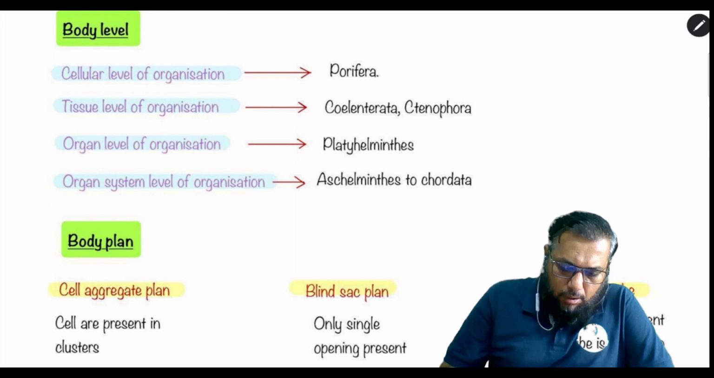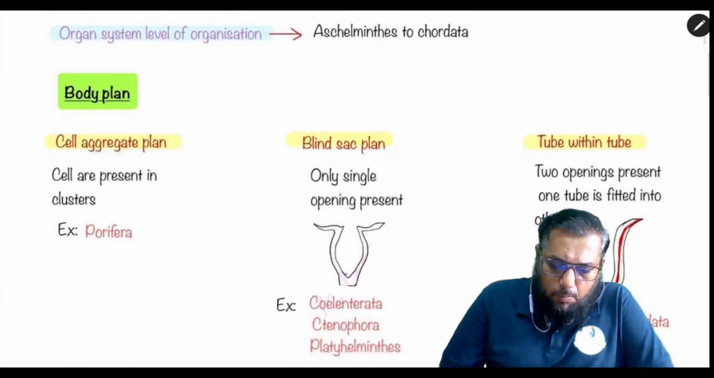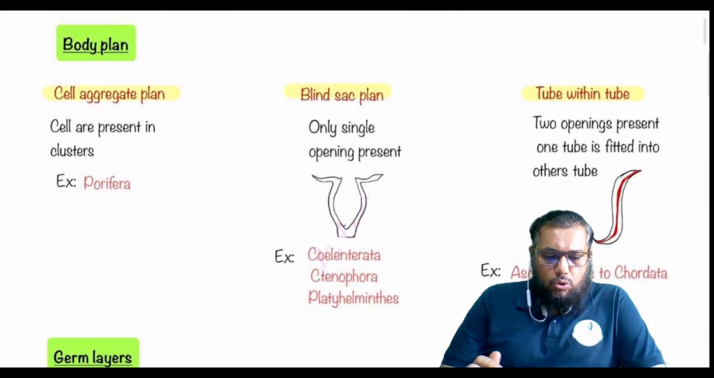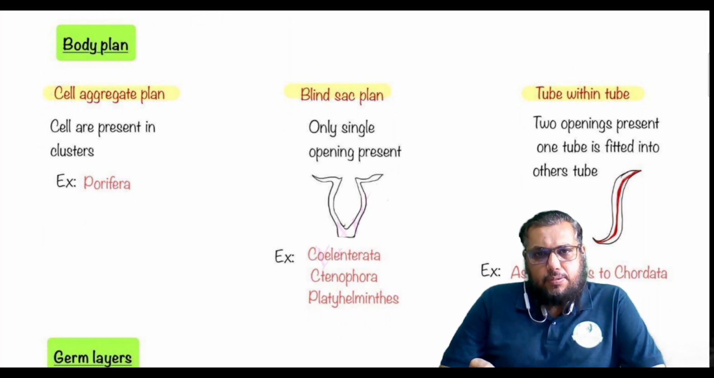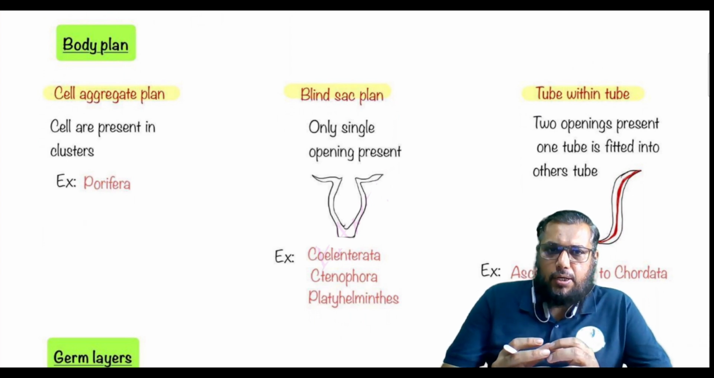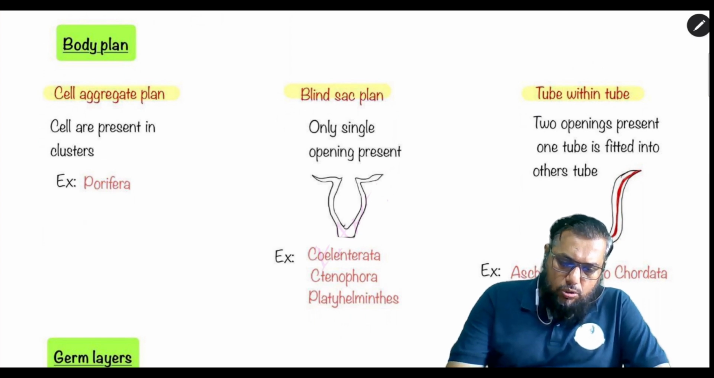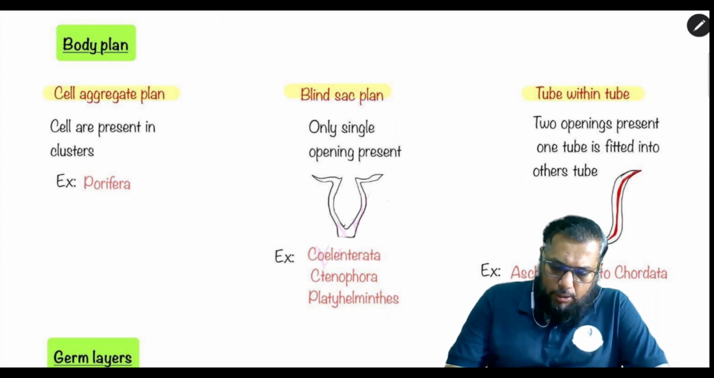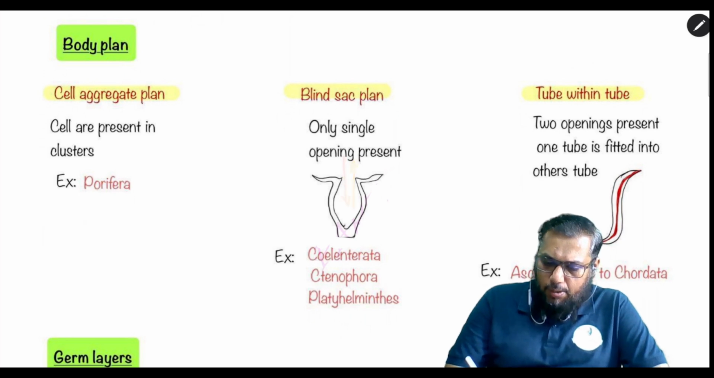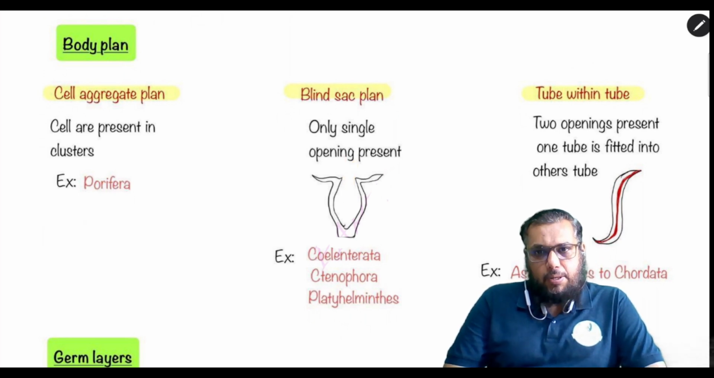The other criteria that is commonly used is the body plan. So there are three different types of body plan. The simplest one is the cell aggregate, where there is only a cluster of cells, which is seen in Porifera. The second type is the blind sac plan. In the blind sac plan, the organism shows the presence of a single opening, and through this single opening, it serves as an inlet as well as an outlet. Such a sac is called a blind sac.